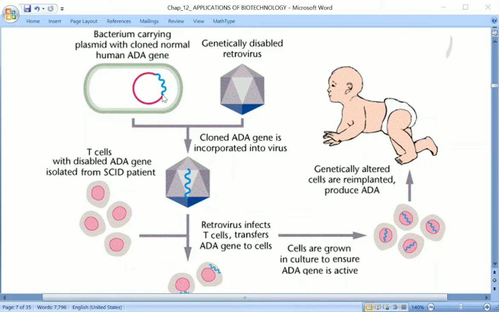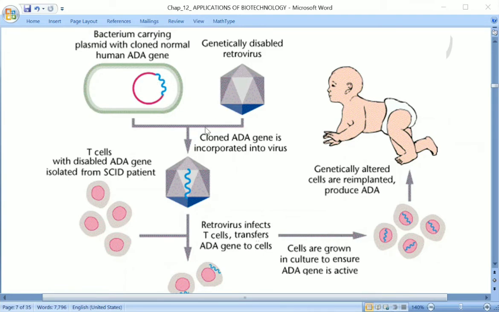So here we have the cDNA. And then the genetic material of the retrovirus, that is a genetically disabled retrovirus, meaning this retrovirus is not able to cause any disease, is linked with the DNA that has been cloned in the bacterial plasmid.